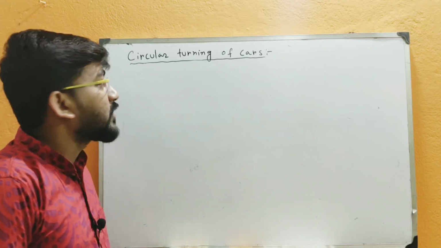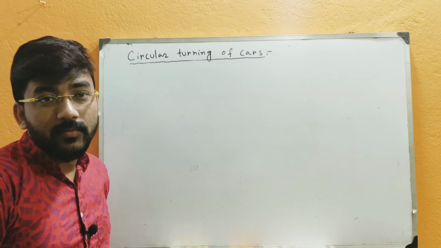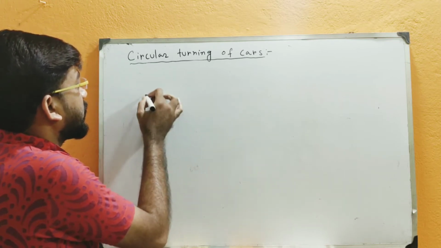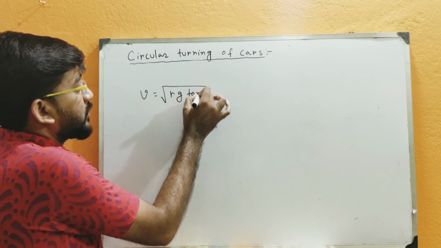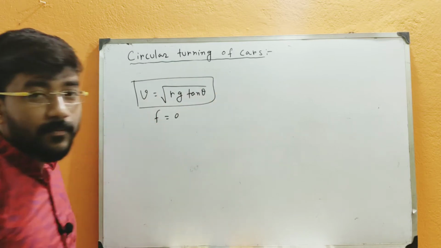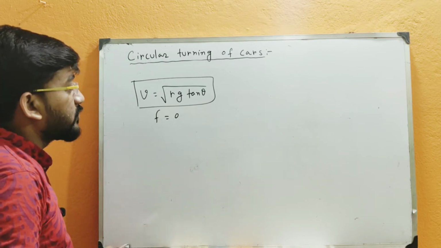So now let me see the circular turning of cars again when the road is banked and the frictional force is also present. We have seen in the last class that the condition for velocity is v equal to root over rg tan theta when only the road is banked, and in that case the frictional force F is 0. Now if there is a frictional force, if the road is not smooth, then what will happen?